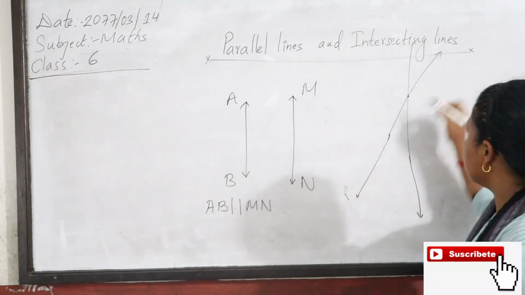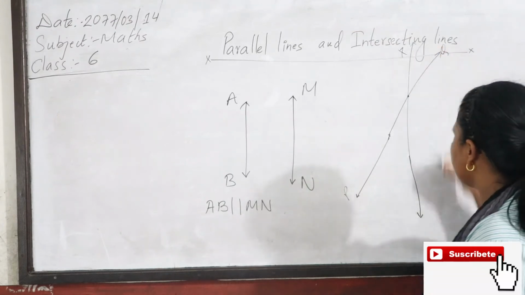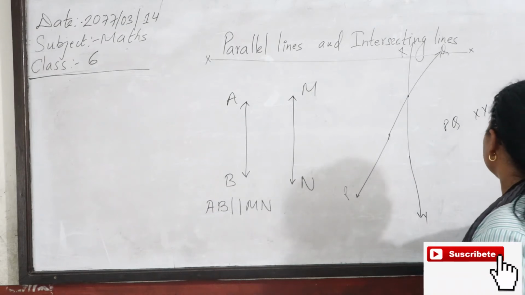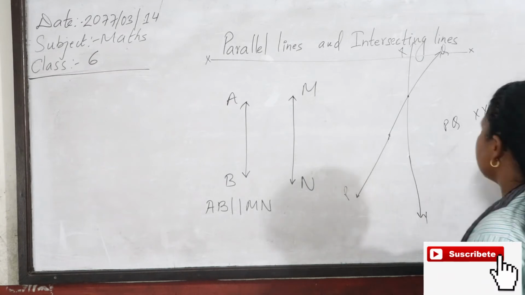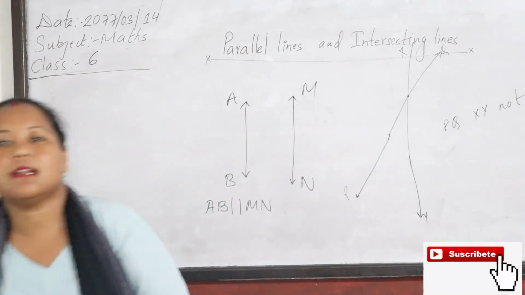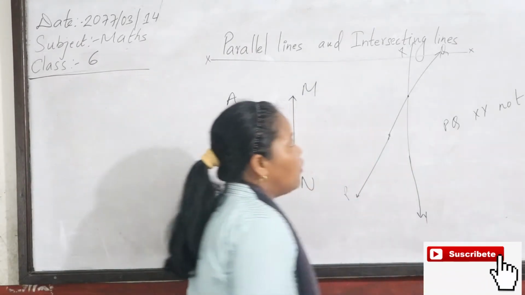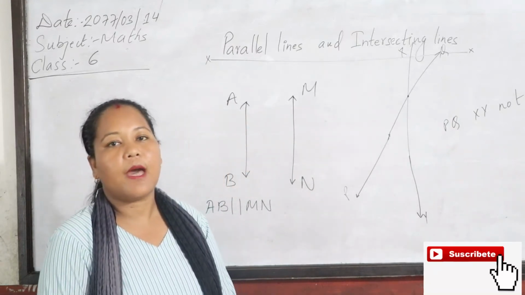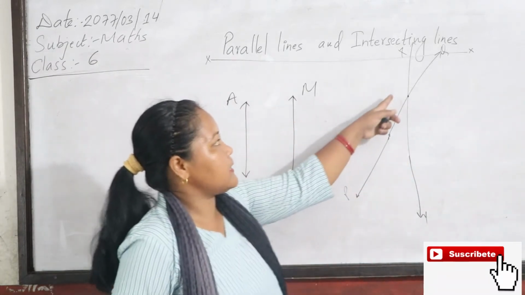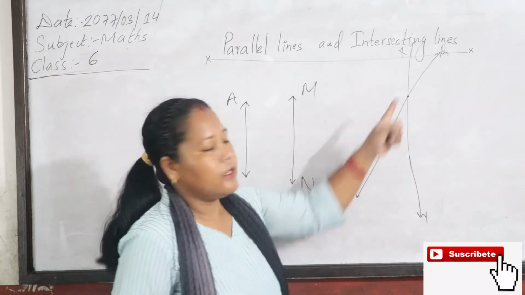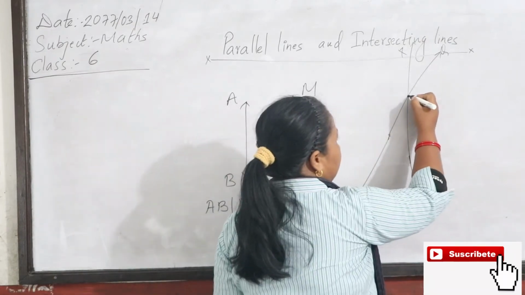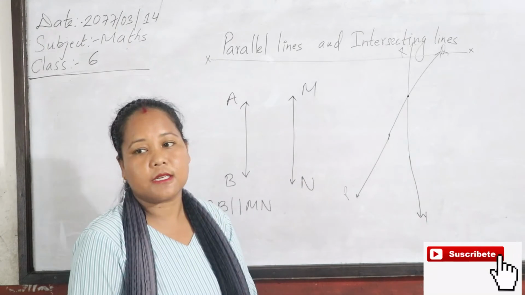Let's name these lines PQ and XY. PQ and XY are not parallel lines. Then what are they? They are intersecting lines. They are not parallel. They are intersecting lines because these two lines intersect each other. They intersect here. They meet at a point, so they are called intersecting lines.